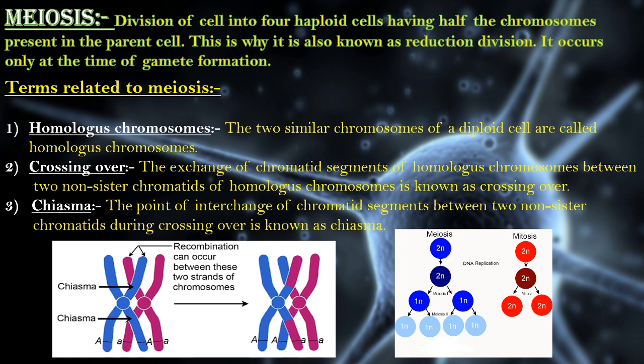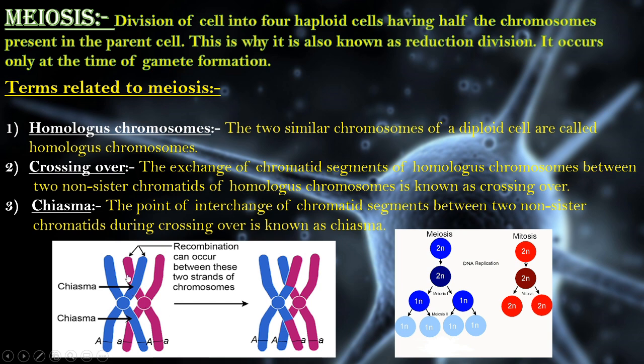Number one, homologous chromosomes. The two similar chromosomes of a diploid cell are called homologous chromosomes. And what is crossing over? The exchange of chromatid segments between two non-sister chromatids of homologous chromosomes is known as crossing over. So what is this? Now we know that each cell is diploid. Each chromosome has 2 arms, and each arm is called a chromatid. The 2 arms present in a single chromosome are called sister chromatids.